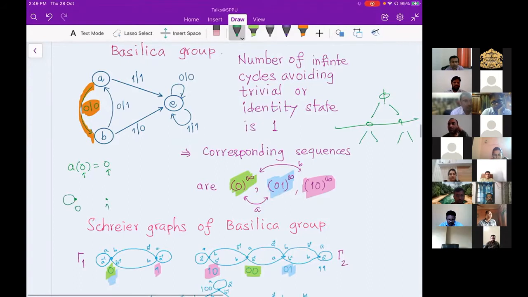And here I got an A. Then if I take 1, the action of A at 1 means I'm following this edge. So the output is again 1. So I'm getting a loop at 1. So the A action is over now. So let us go to the B action. So B is telling me if the input symbol is 1, the output is 1. It means the action of B.